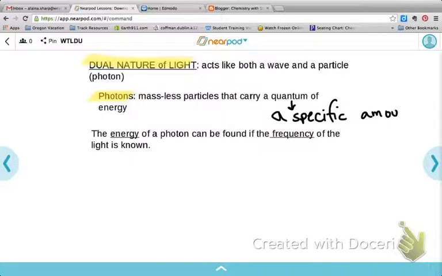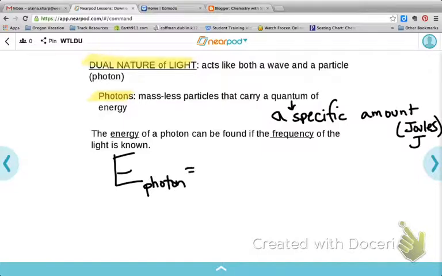That amount is measured in the unit joules, which is a capital J. The energy of a photon can be found if the frequency of the light is known, by using this equation right here. The energy, E, of a photon is equal to h times nu, where nu is the frequency.